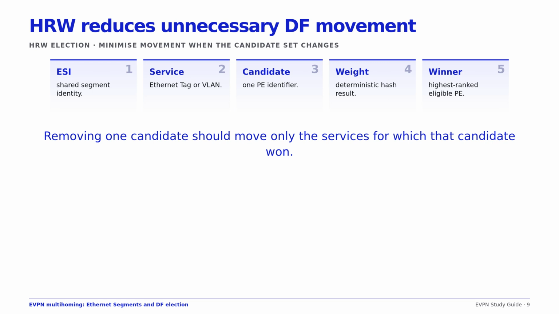If participants advertise different algorithms, fallback and compatibility rules matter. Never assume that enabling HRW locally makes the segment use it. Inspect the received DF election community and the operational algorithm on every PE.